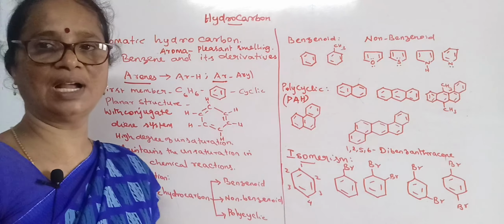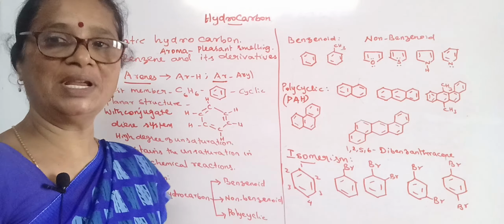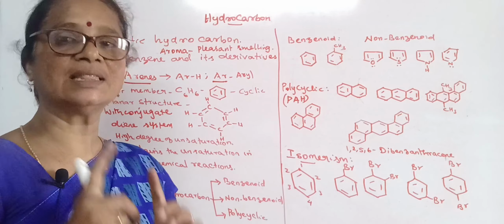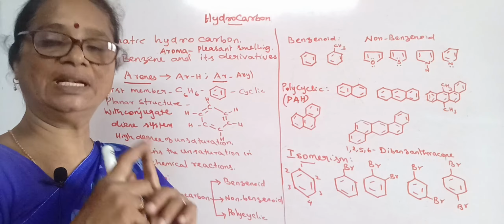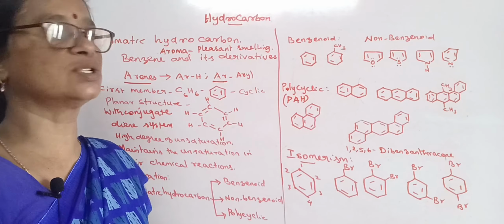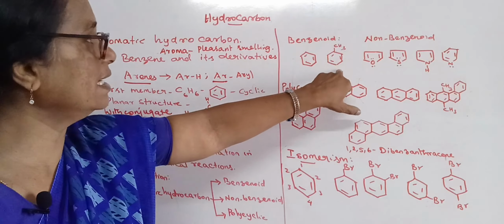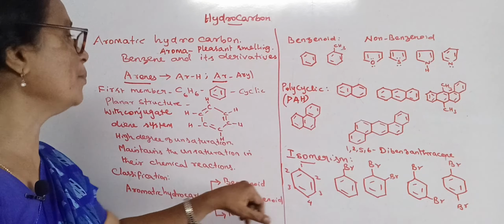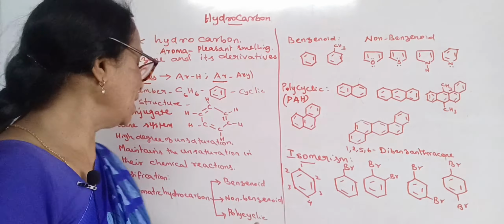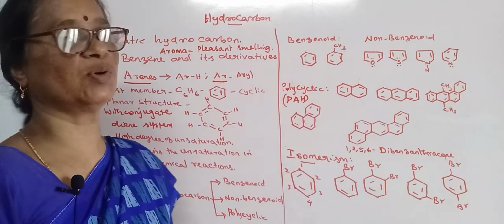Benzenoid compounds should have a benzene ring. The benzene ring is made up of only 6 carbon atoms, so it is a 6-membered ring also. So benzene and its derivatives are said to be benzenoid compounds. What are called non-benzenoid compounds?